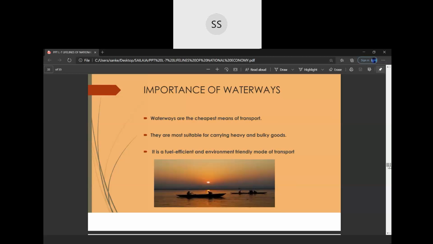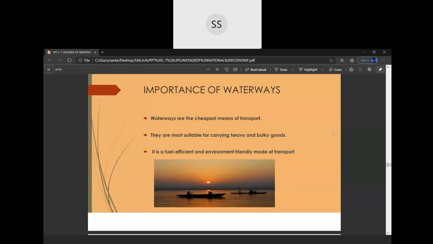That is what is called inland water transport. But if we are transporting people or goods from one country to another country, we call it overseas transport.